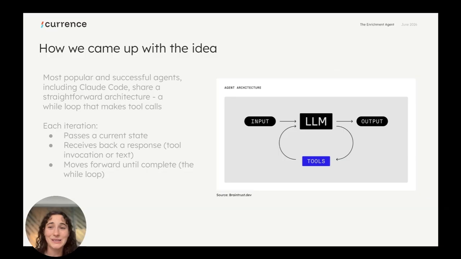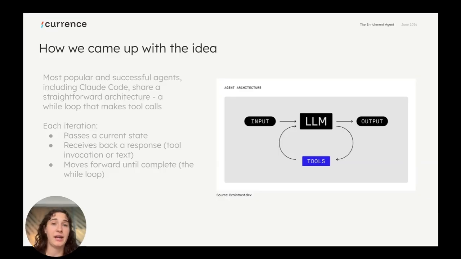So how we came up with the idea: most popular and successful agents, including Claude Code, share a pretty similar, straightforward architecture, which is a while loop that makes tool calls. If you don't know what a while loop is, that's okay. Hopefully it'll make sense by the end of this segment. Each iteration takes an input. First we pass in the current state, then that gets sent to the LLM.